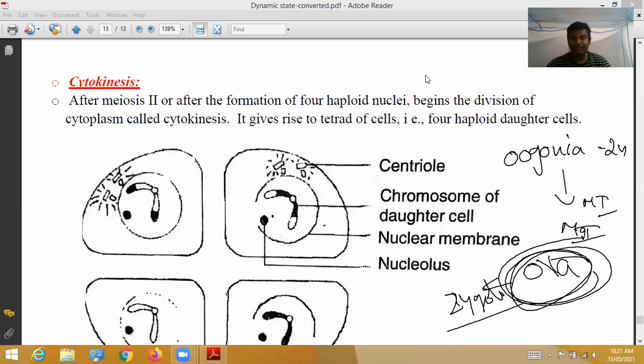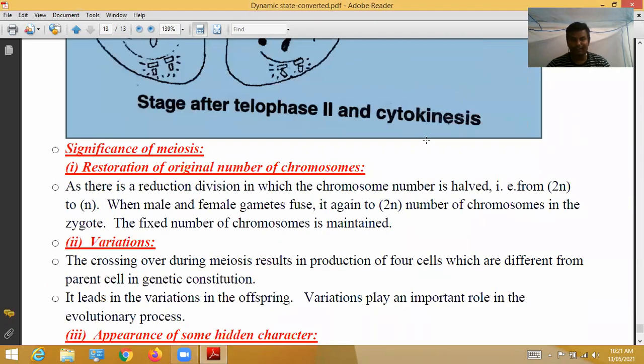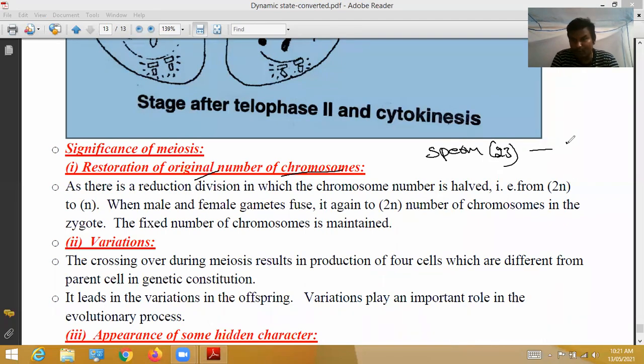This is the explanation about meiosis 2. As a result of meiosis 2, totally 4 cells are formed. Next, the significance of meiosis. What is the importance of meiosis? Restoration of the original number of chromosomes. I have said this many times. How? Sperm has 23 chromosomes, and the ovum has 23 chromosomes. When these two are fertilized in the mother's womb, the zygote has 46 chromosomes. In the diploid zygote, the diploid condition is restored.